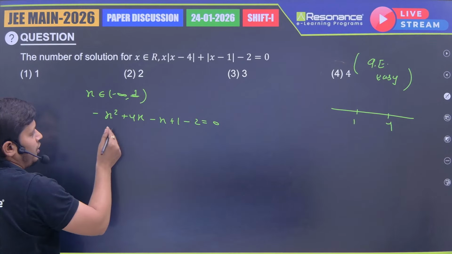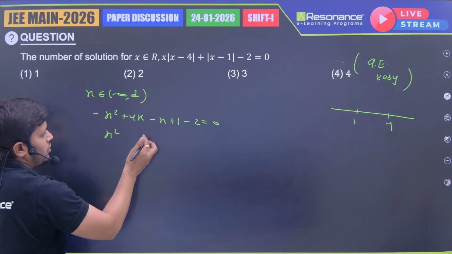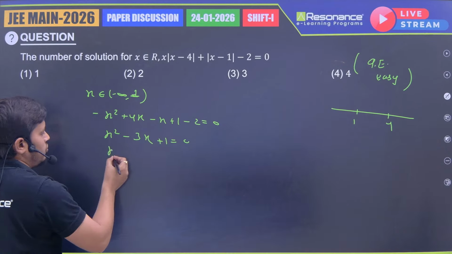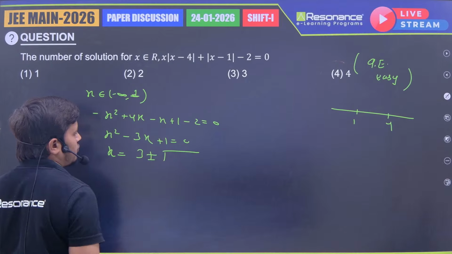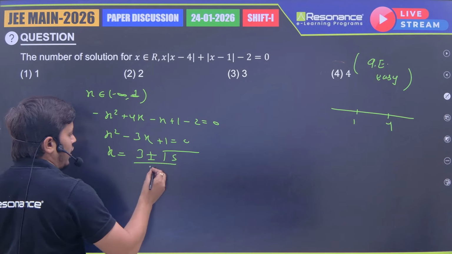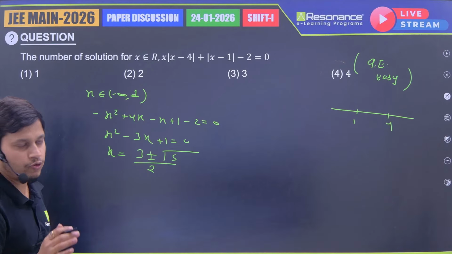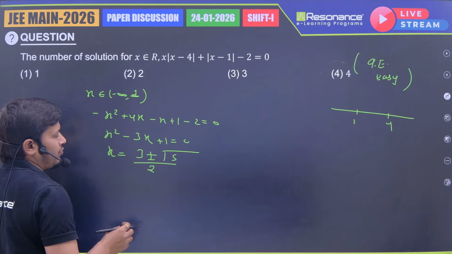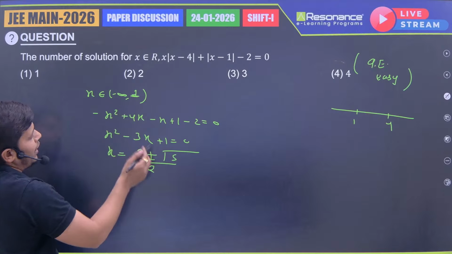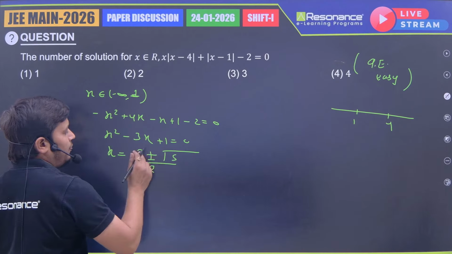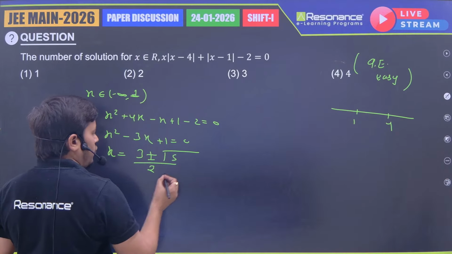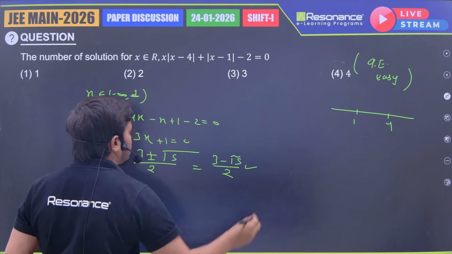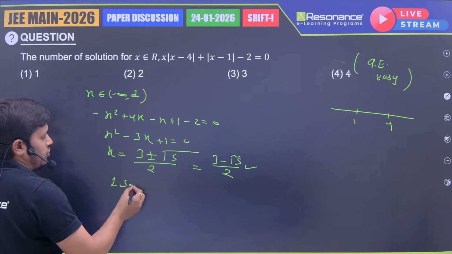Further, if we simplify, I'm taking minus common. So here x square plus 3x, I took minus common, minus 3x, minus 1, I took minus common, so plus 1 equal to 0. Value of x is minus b plus minus root b square minus 4ac, 9 minus 4 is 5, by 2. Okay, now root 5 is 2 point something, so here we are getting either 5 point something by 2 or 3 minus 2 point something, that by 2 will be 0 point something, and we need the answer in this interval. So as 3 plus root 5 by 2 will be greater than 1, our only answer which lies in this interval is 3 minus root 5 by 2. Okay, this is only 1. So in this interval we got one solution.